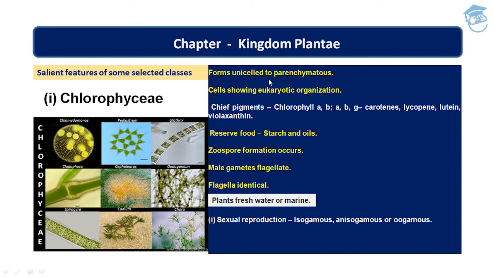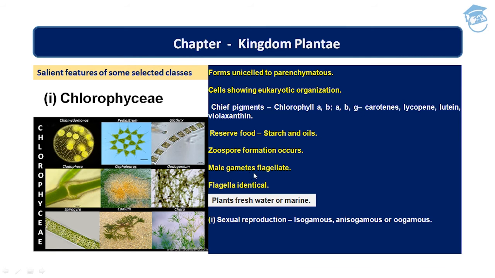They form unicellular to parenchymatous bodies, and the cell shows eukaryotic organization. The chief pigments are chlorophyll a, b, carotene, lycopene, lutein, and zeaxanthin. The reserve food material in class Chlorophyceae is starch and oil, and zoospore formation takes place.